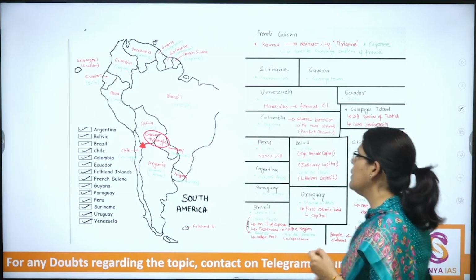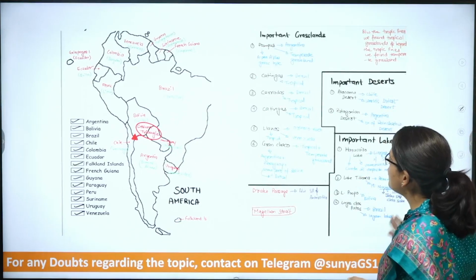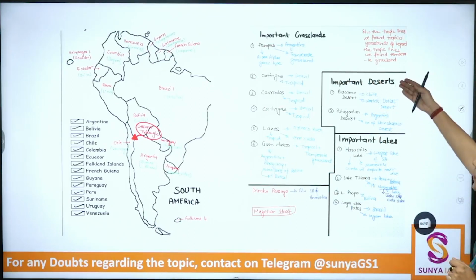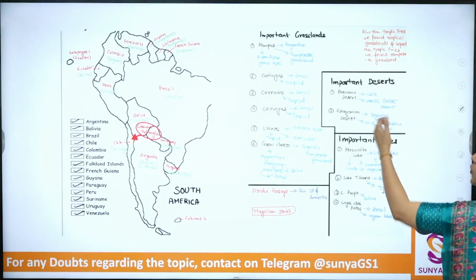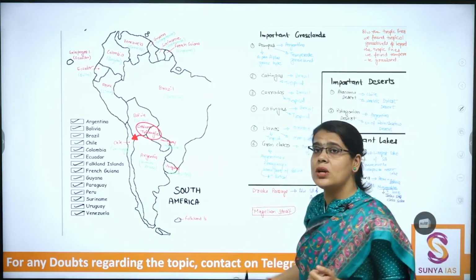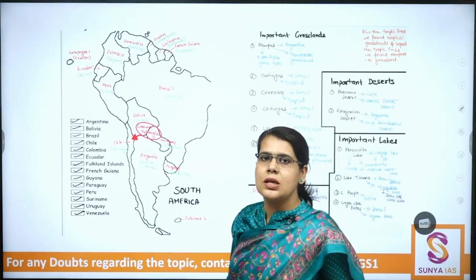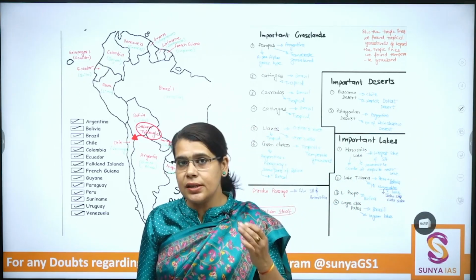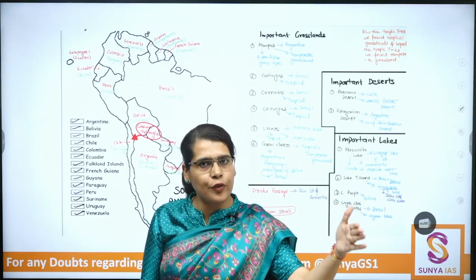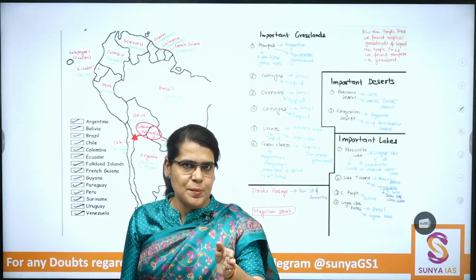Secondly, along with this map itself, you can also show some of the physiographic aspects. For example, important deserts like Atacama, Patagonia, important lakes, important grasslands. Grasslands are also an important topographical feature across South America. So you can draw the physiographic aspects along with the political aspects.